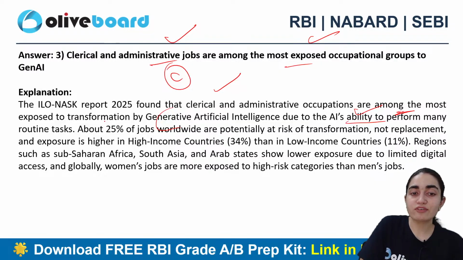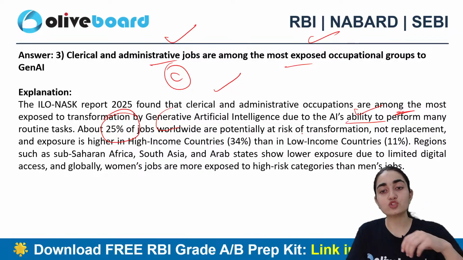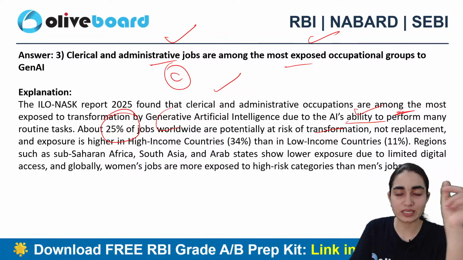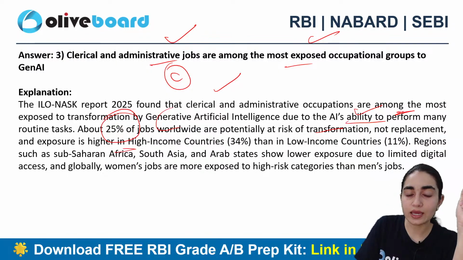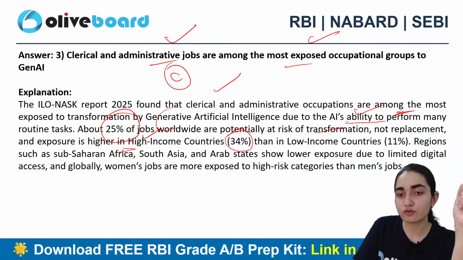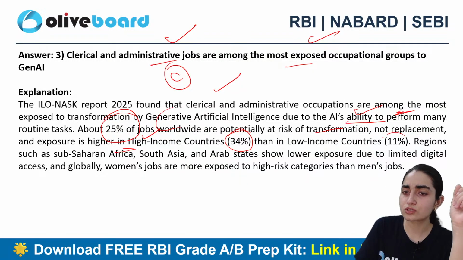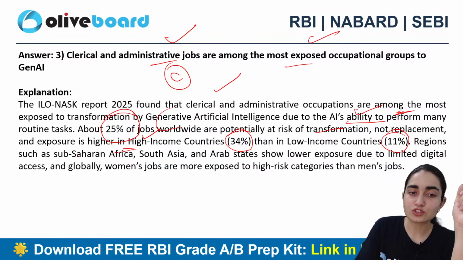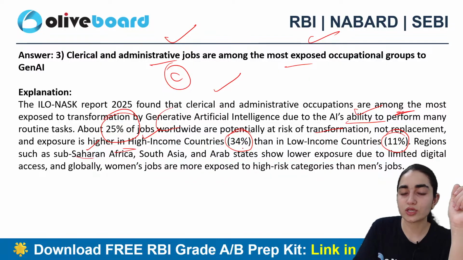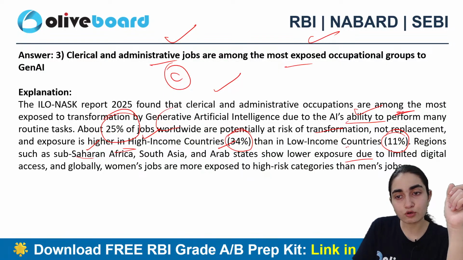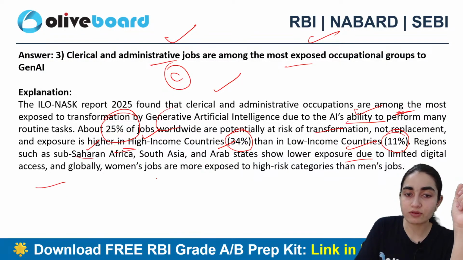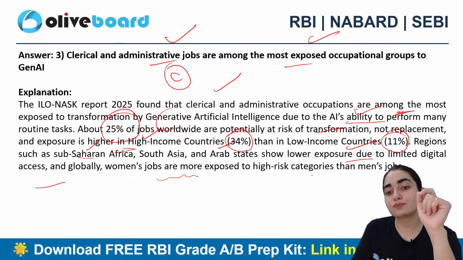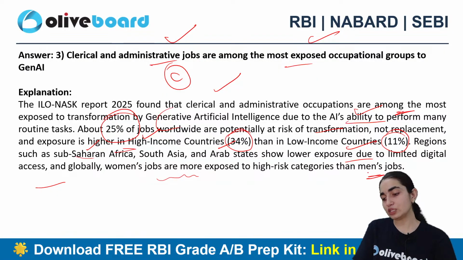And about 25% of the jobs worldwide are potentially at risk of transformation, not replacement, right? Exposure is higher in high income countries, at 34%, and in low income countries only 11%. Regions such as sub-Saharan Africa, South Asia and Arab states show lower exposure due to limited digital access, and globally women are more exposed to high risk categories than men's jobs, right?